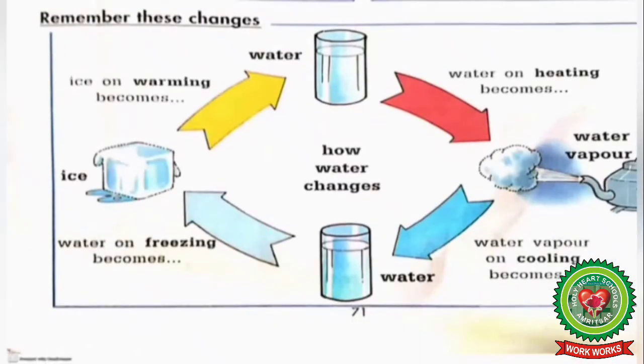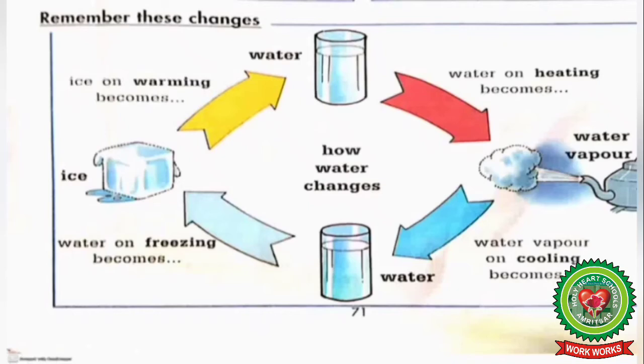Now, remember these changes. Look at this picture. This picture shows how water can change into different states on heating or cooling. Students, on freezing, water becomes ice. On warming, ice becomes water. On heating, when water evaporates, it changes into water vapor. And on cooling, water vapor condenses and changes into water again.